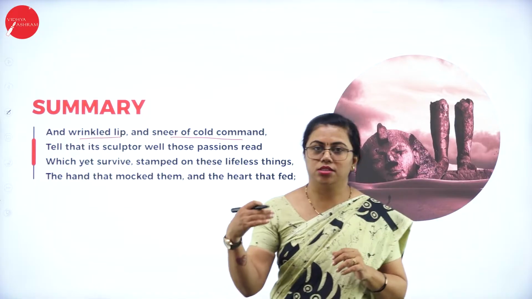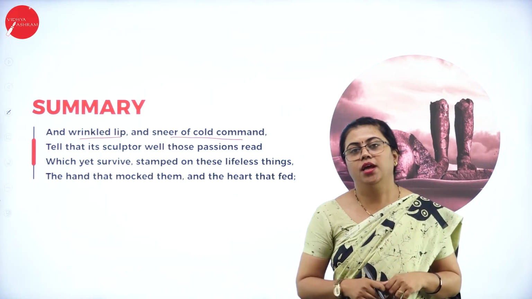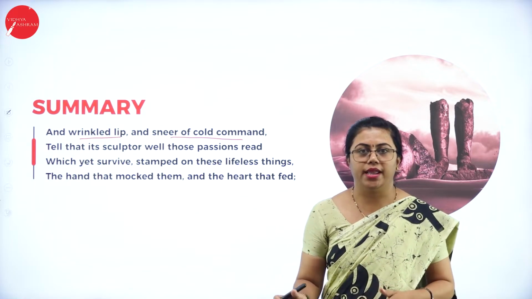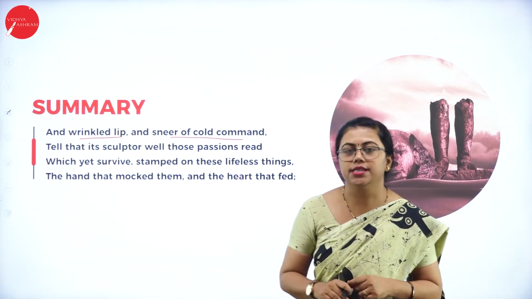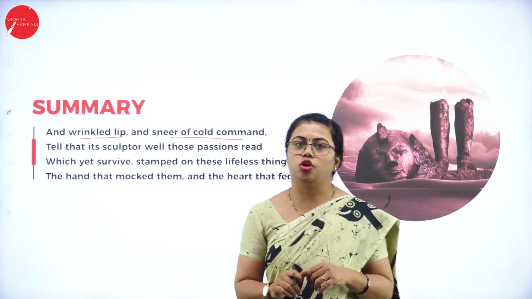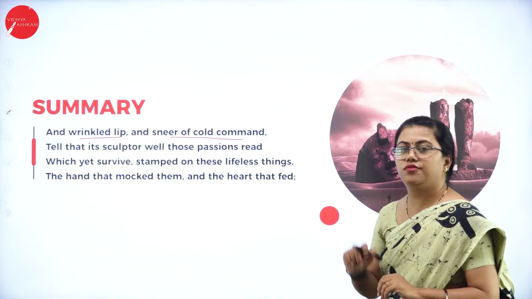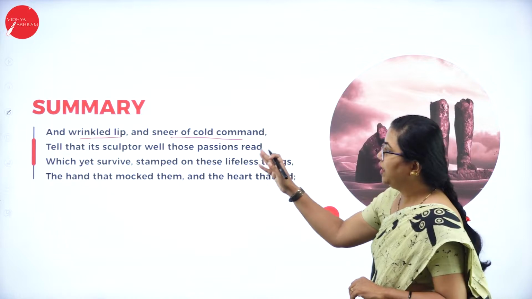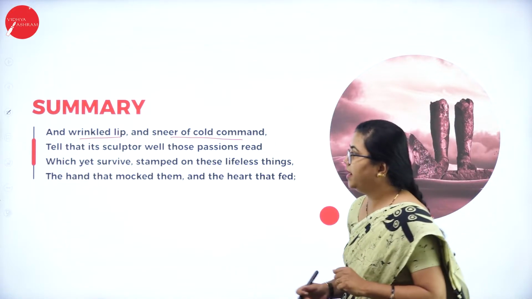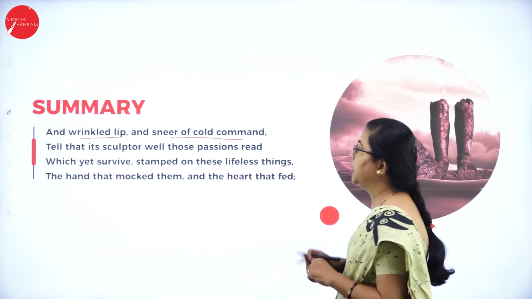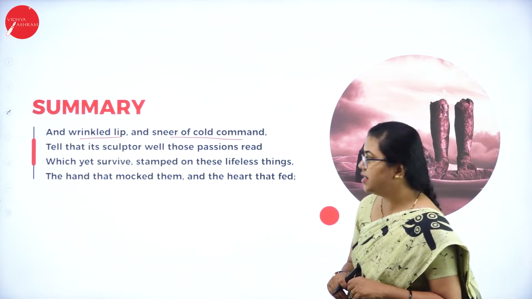This statue which is broken is actually of a ruler, that is Ozymandias, and it is fallen, and the traveler is talking about it, and on the face of that broken statue all these feelings are visible. And wrinkled lip and sneer of cold command tell that its sculptor well those passions read,